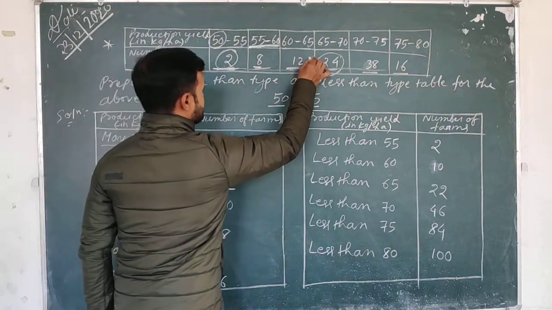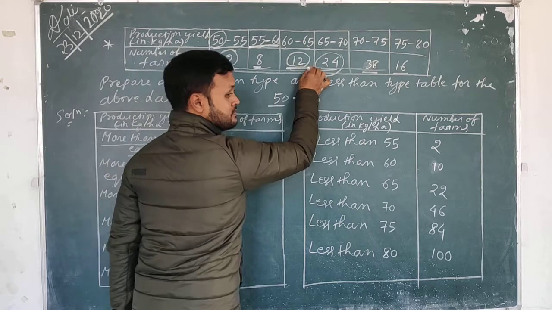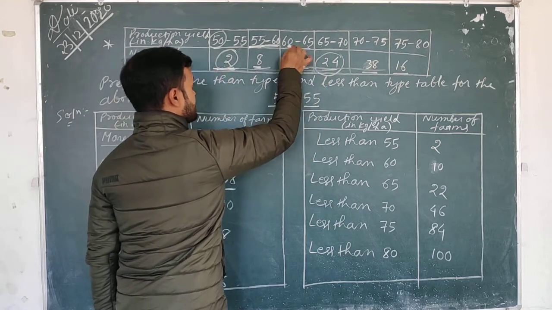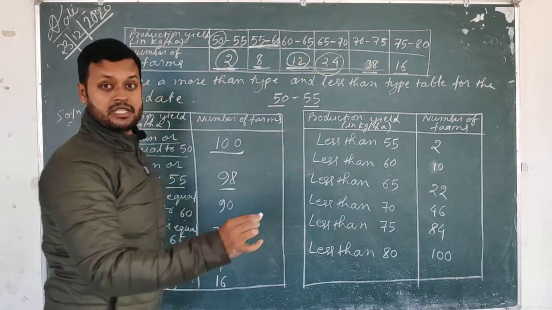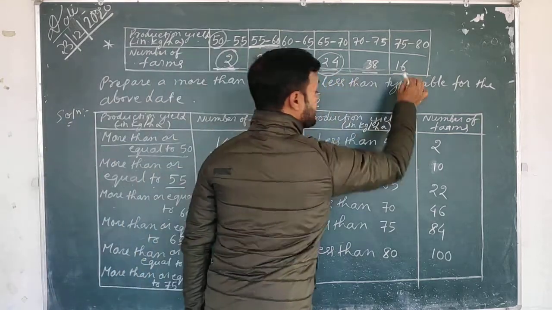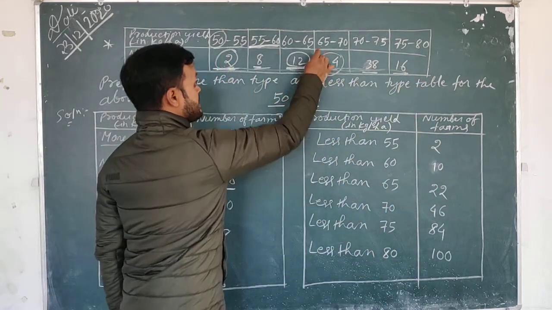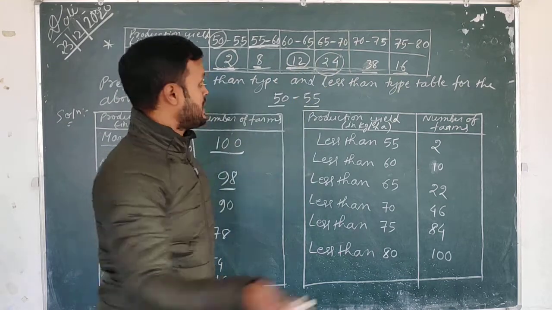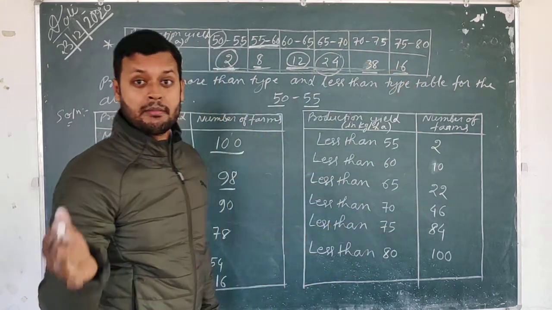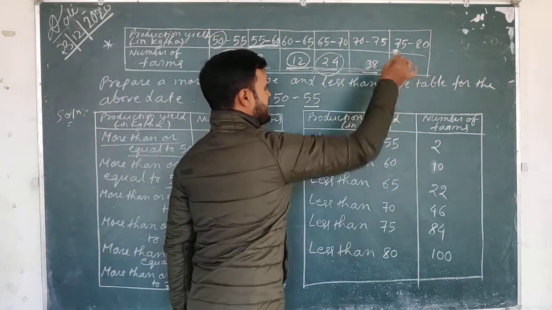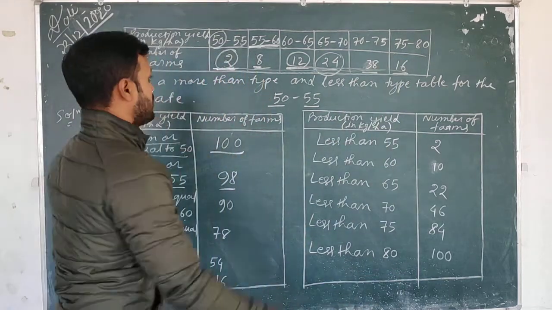Next, more than or equal to 60. From here we will count, because this interval is 60 to 65, so this is more than or equal to 60. And the remaining will also come. See, 65 to 70 is also more than 60, and 70 to 75 is also more than 60, and again 75 to 80 is also more than 60. So all these will come.